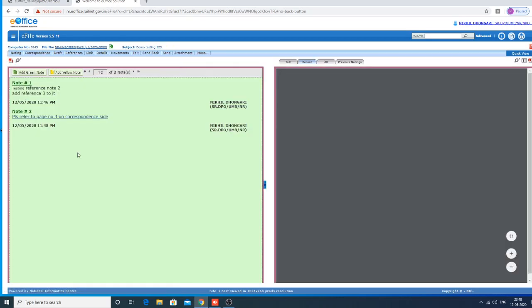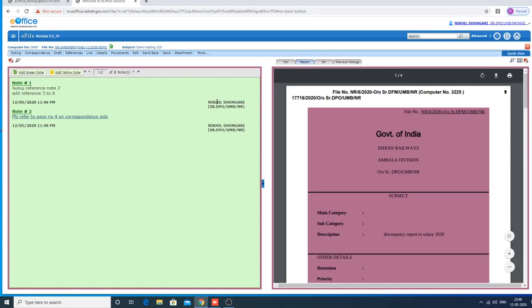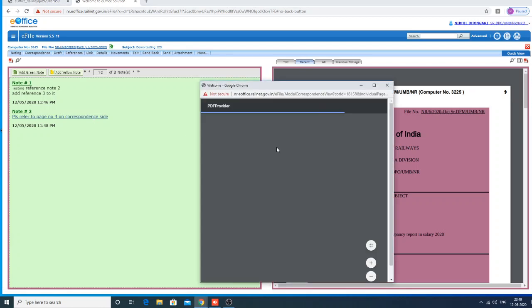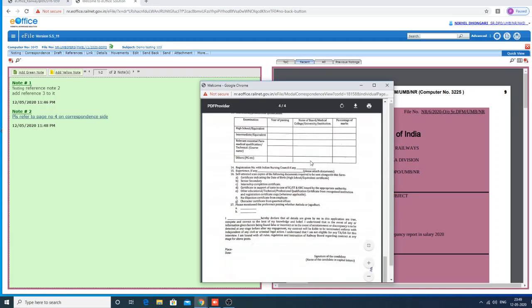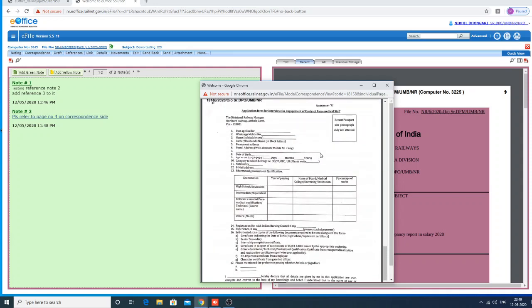See, note 1 is created by the dealer. This is note 2 by the higher authority. Here, this looks like an HTML link. If I click this, exactly that page 4 will be opened here. See how much flexibility e-office gives us to work in the digital format.